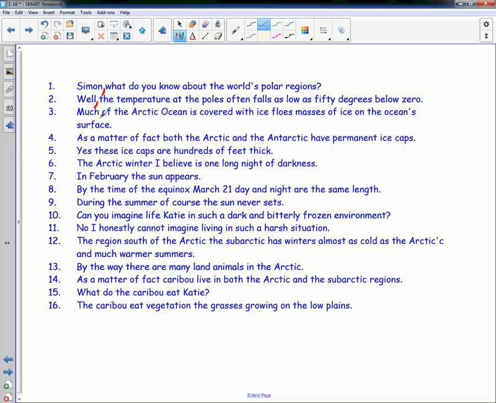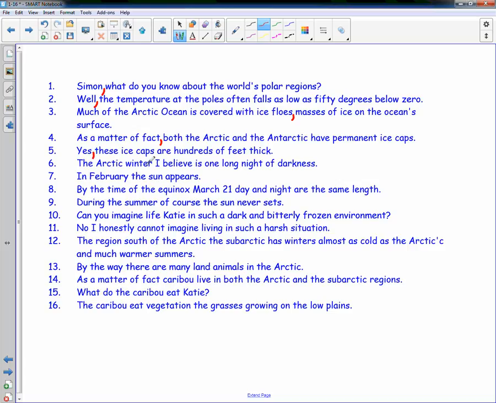Much of the Arctic Ocean is covered with ice floes, masses of ice on the ocean's surface. So after ice floes, comma, masses of ice on the ocean's surface is extra information. We don't necessarily need it. It's an appositive. We can set it off with a comma. Much of the Arctic Ocean is covered with ice floes makes sense. As a matter of fact, comma, both the Arctic and the Antarctic have permanent ice caps. I can take this out, and both the Arctic and Antarctic have permanent ice caps makes sense. Yes, these ice caps are hundreds of feet thick. Yes, comma, introductory word, these ice caps are hundreds of feet thick.